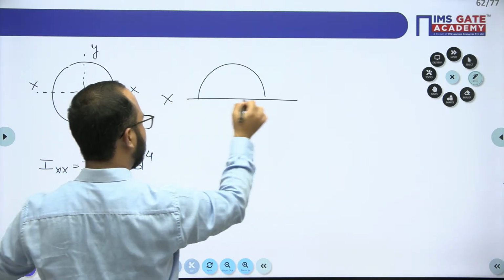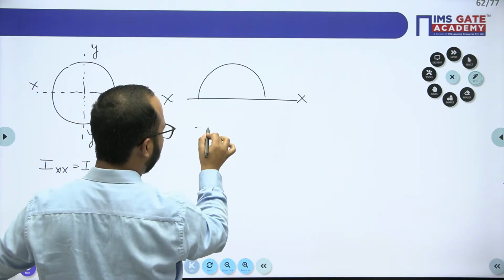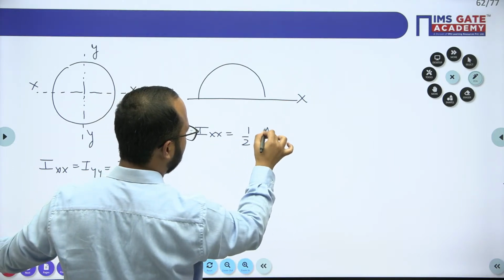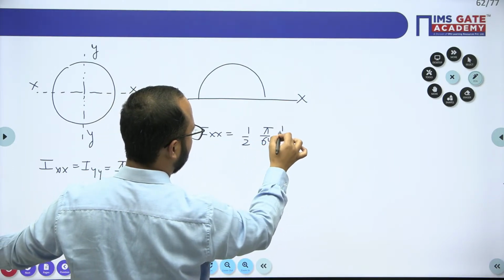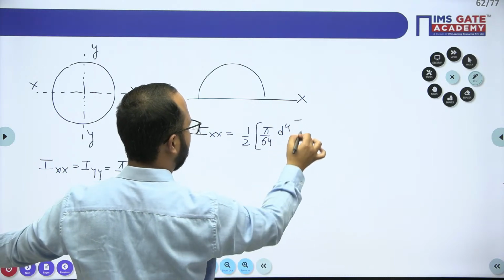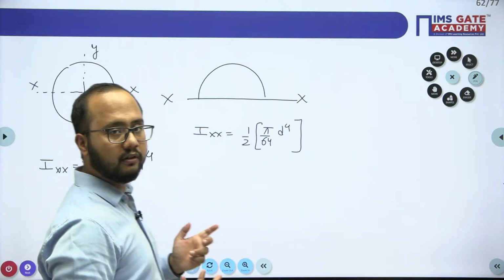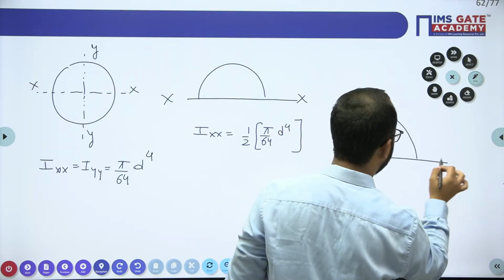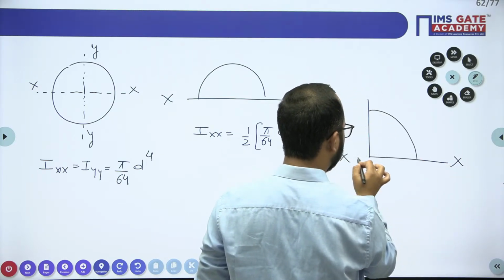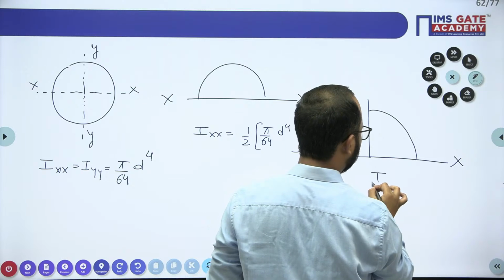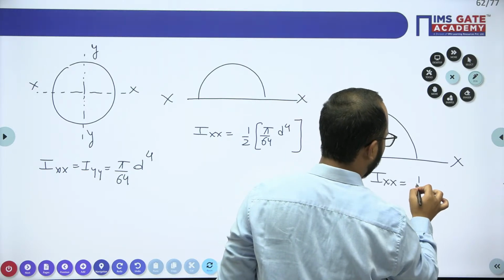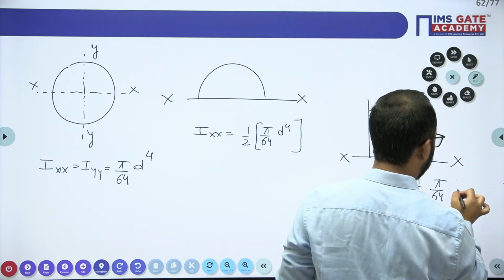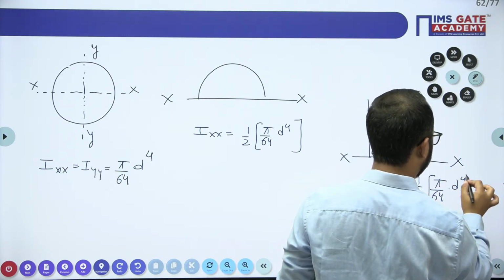About this xx axis only, the moment of inertia will be half of this one. If I make this semicircle into a quadrant, then for this axis xx the moment of inertia will be 1 by 4 of pi by 64 into d to the power 4.